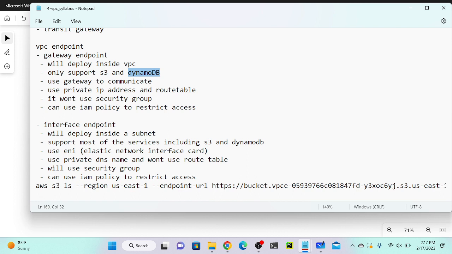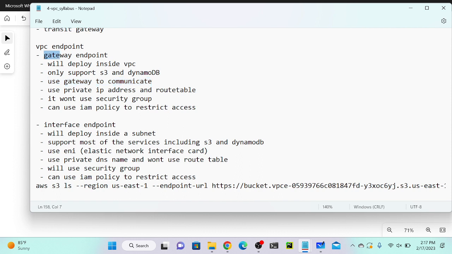If you want to connect to Systems Manager or any other services, load balancer, auto scaling, we cannot connect by using gateway endpoint, so we have to use interface endpoint for that. One thing you have to make sure: gateway endpoint can only be used for S3 and DynamoDB. That's it, only for two services. Third point, use a gateway to communicate. So here we will use a gateway.